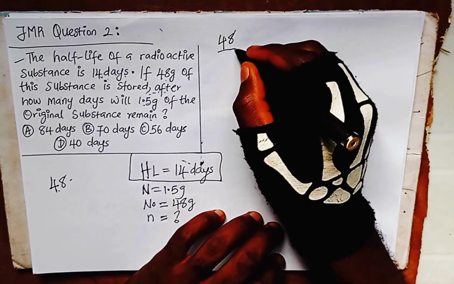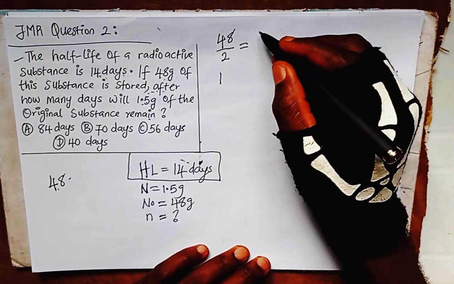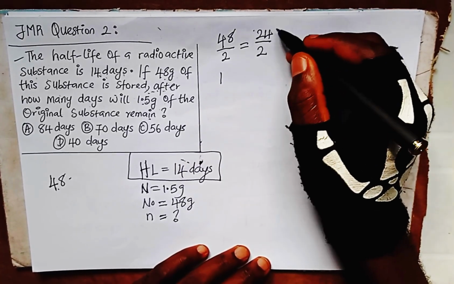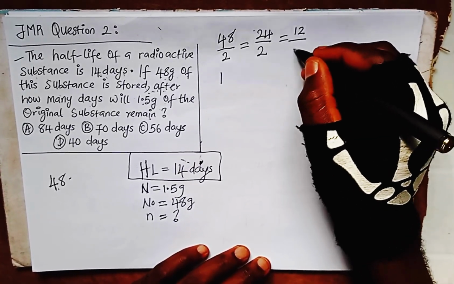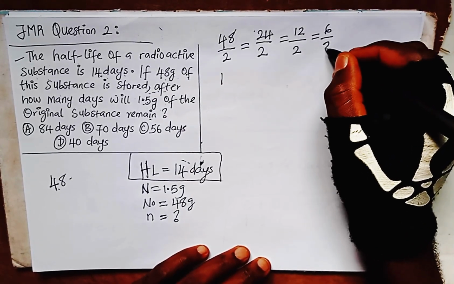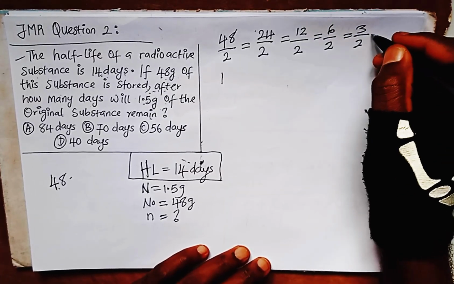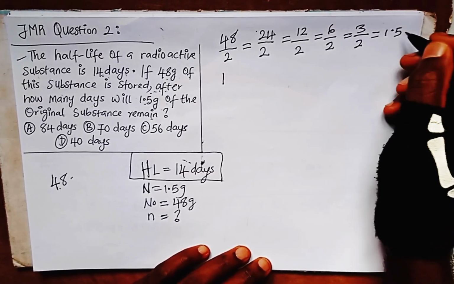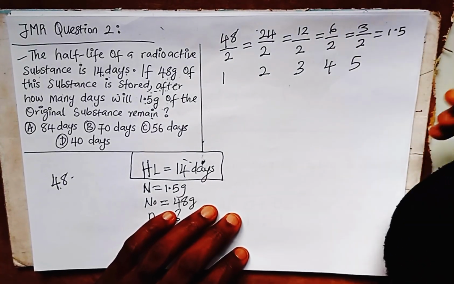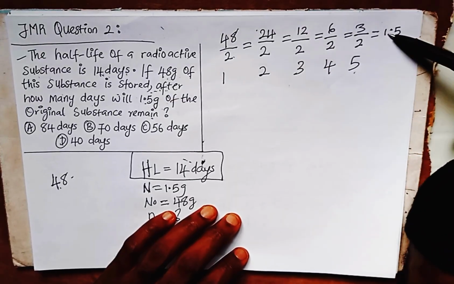Let's find out. 48 divided by 2 will give us 24. 24 divided by 2 will give us 12. 12 divided by 2 gives 6. 6 divided by 2 gives 3. 3 divided by 2 gives 1.5. We can't divide by 2 again. So this is the first, second, third, fourth, fifth. It means we can divide 48 by 2 five times before we get 1.5.